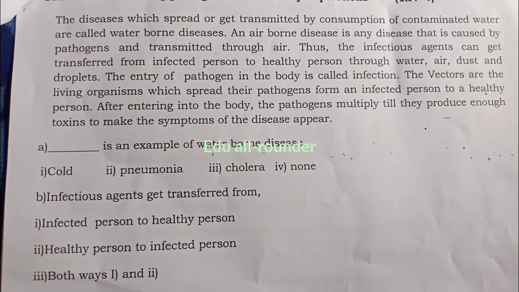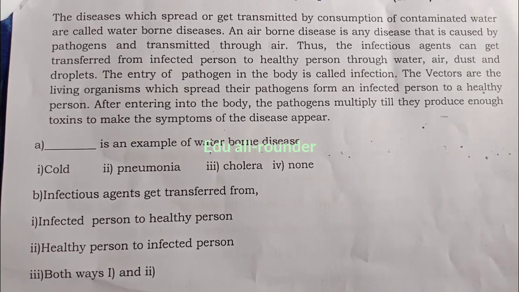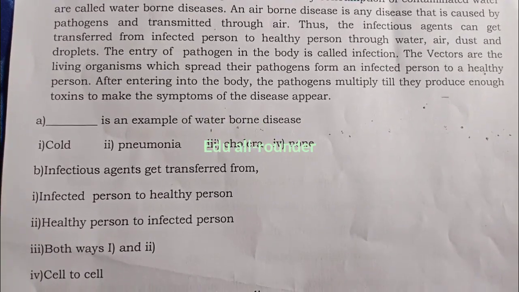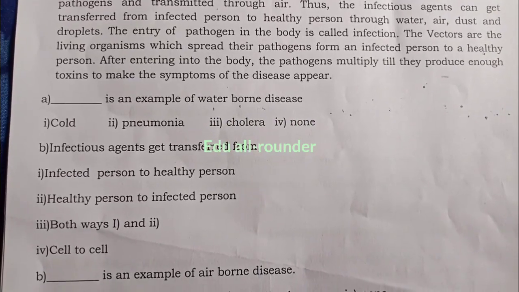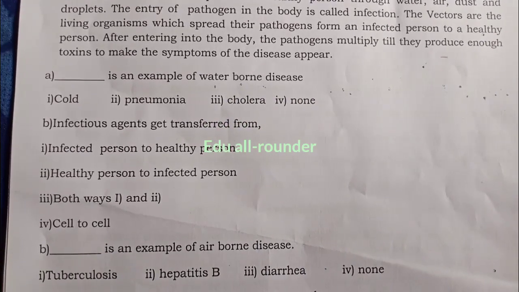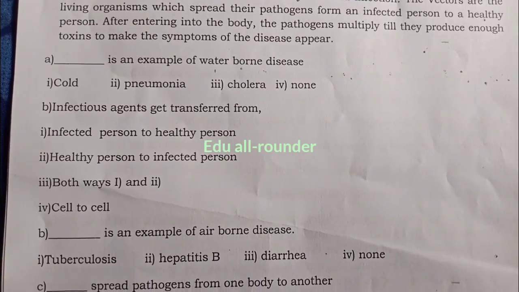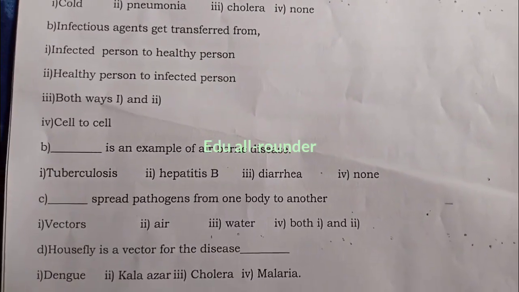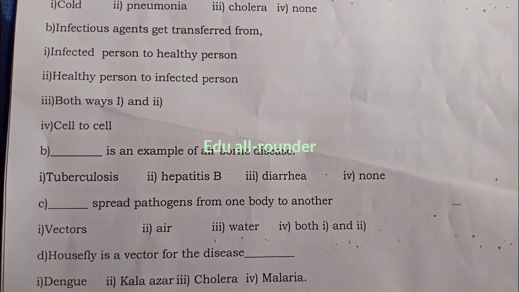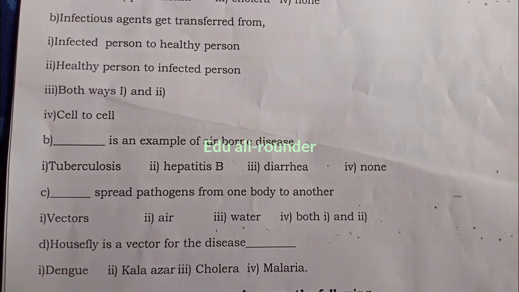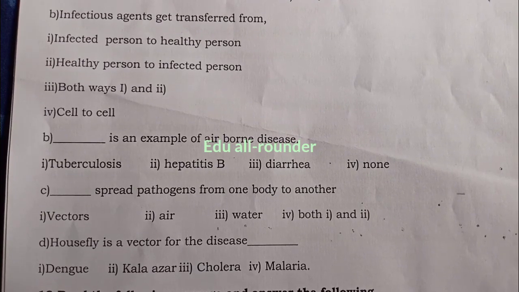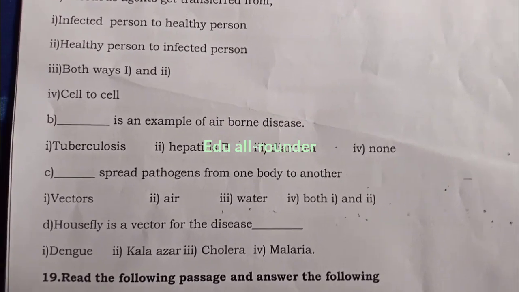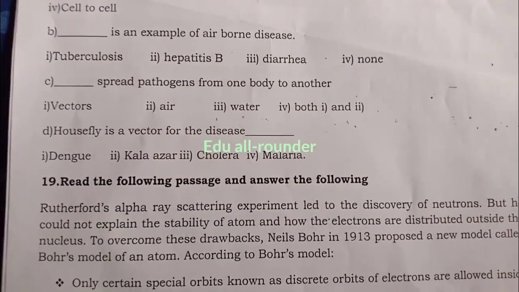Dash is an example of a waterborne disease: cold, pneumonia, cholera, none. Infectious agents get transferred from infected person to healthy person through: water, air, both, none. Dash is an example of an airborne disease: tuberculosis, hepatitis, diarrhea, none. Dash spread pathogens from one body to another. Vectors: air, water, both 1 and 2. Housefly is a vector for the disease: dengue, kala azar, cholera, malaria. Read the following passage and answer the following.